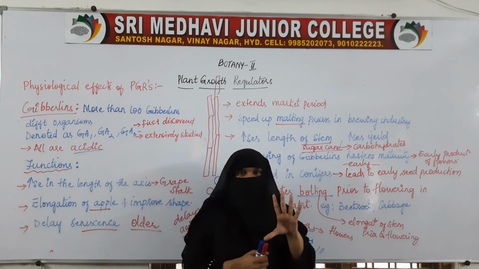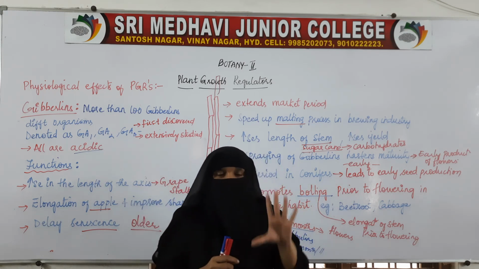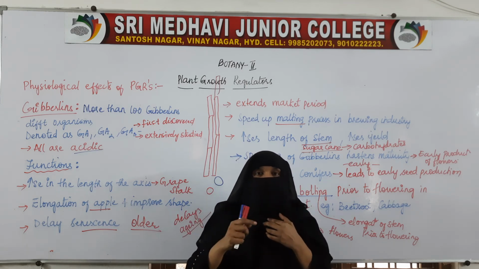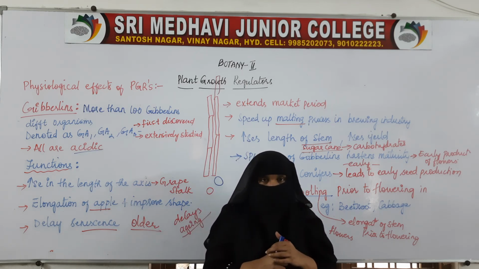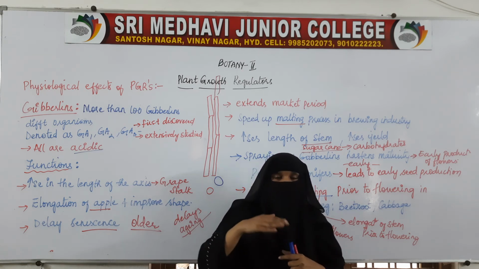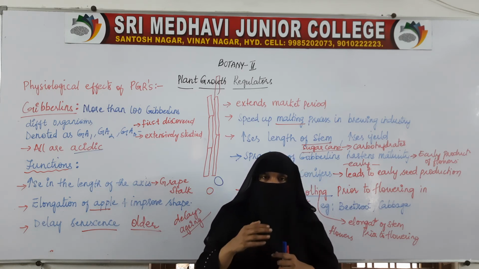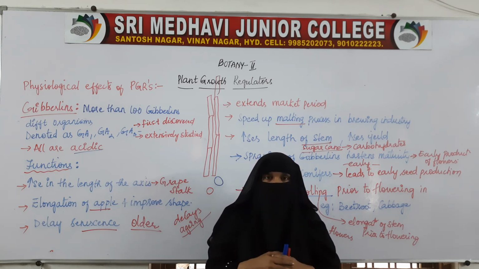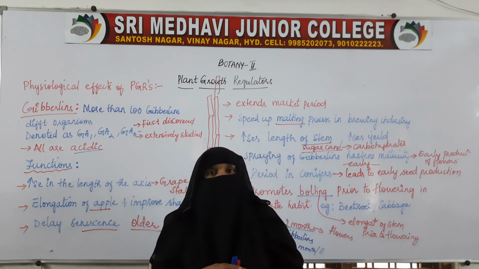So basically what gibberellin is doing is increasing the internodal length, increasing the length of the plants. If you want the plant to increase in size, or if you want the internodal length to be increased, then we need to spray gibberellin.